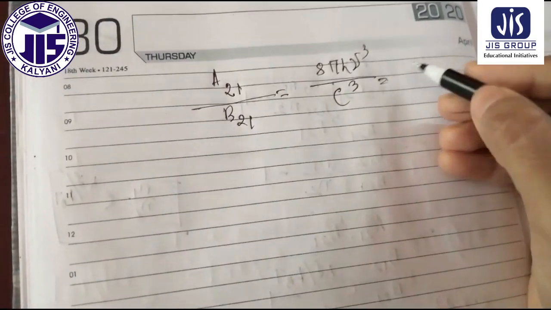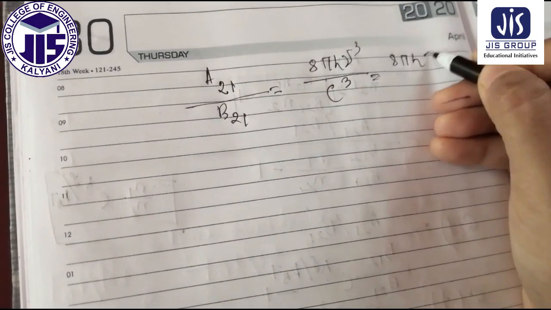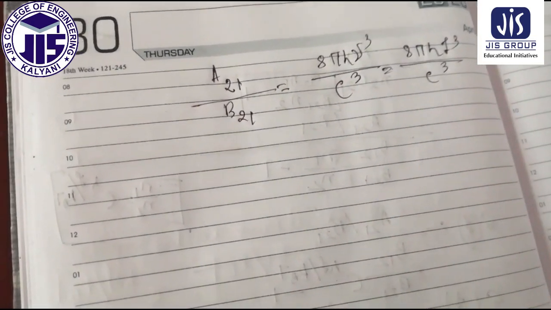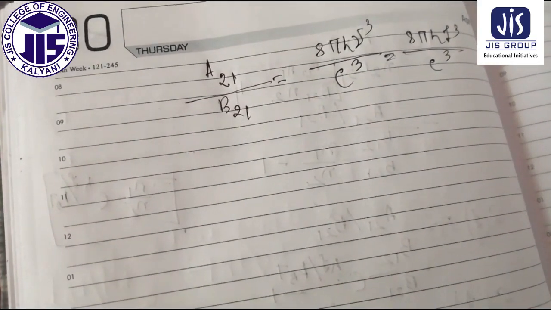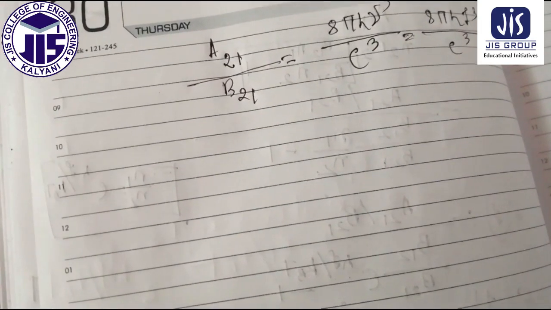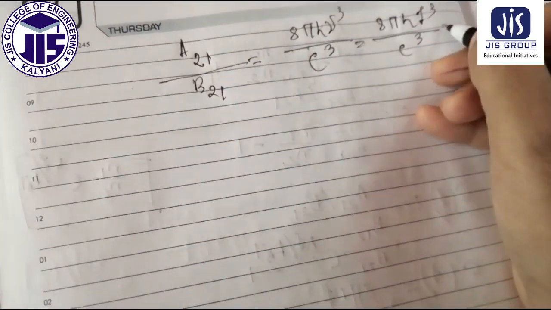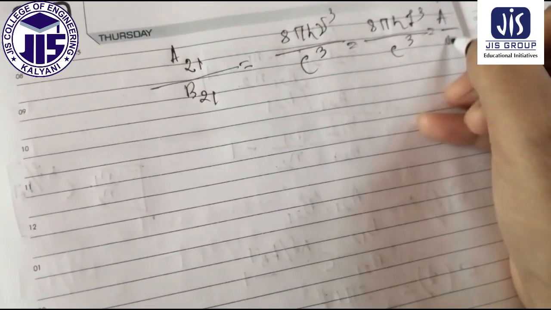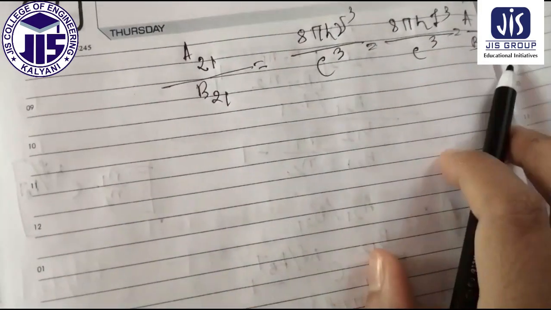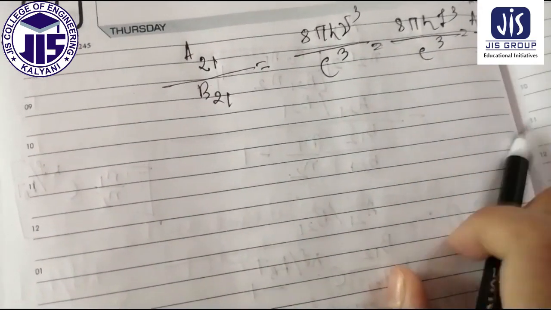Here we have considered f, that's why we can write 8 pi h f cube by c cube. So these two equations are called Einstein coefficient A and B, where A21 equals A and B21 equals B. Therefore 8 pi h nu cube by c cube.